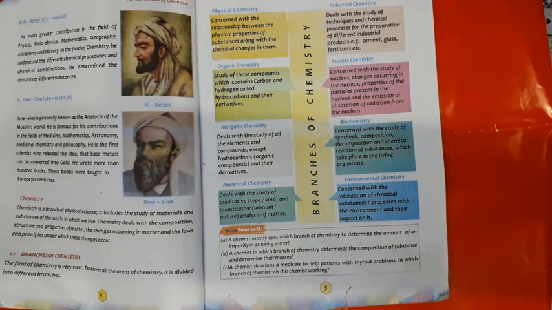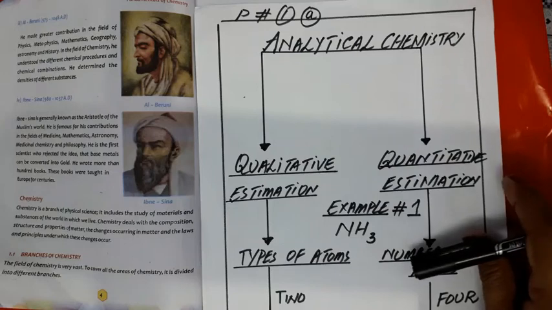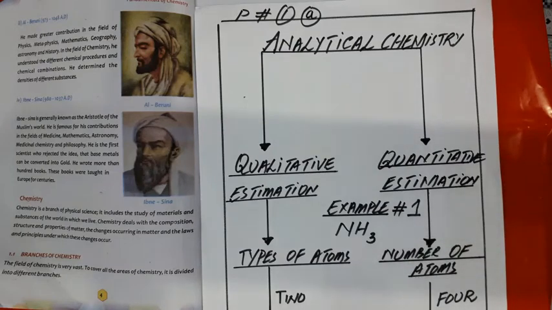First of all, I had taken the example of ammonia in order to describe quantitative and qualitative estimation of compounds. The formula is NH3. What is meant by qualitative estimation? In qualitative estimation, we have to determine the types of atoms present in an ammonia molecule.